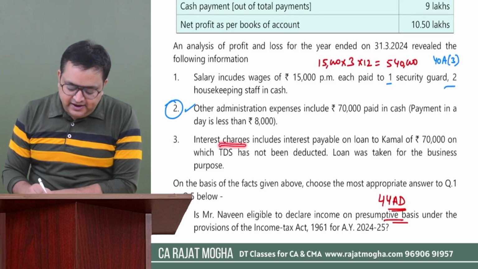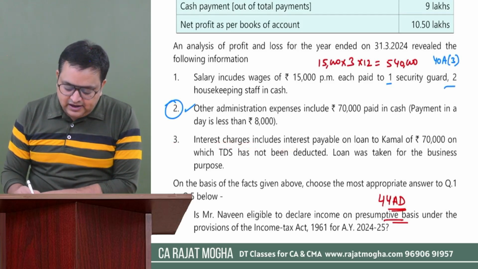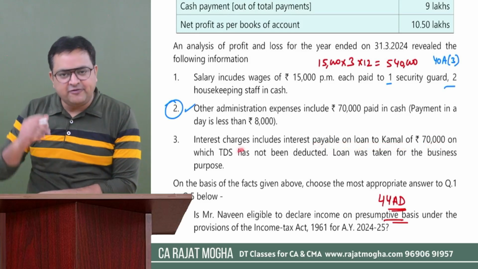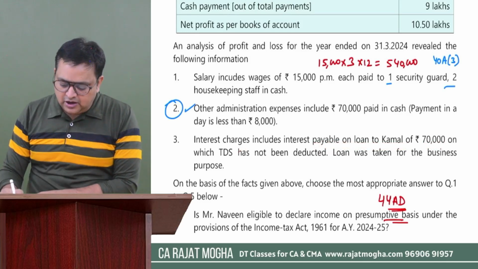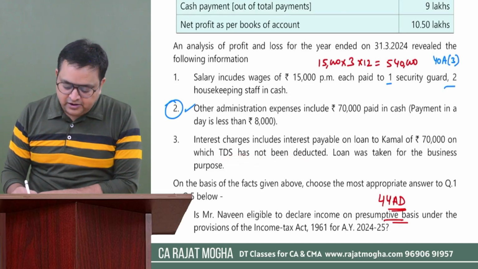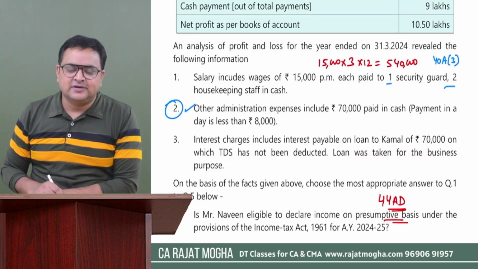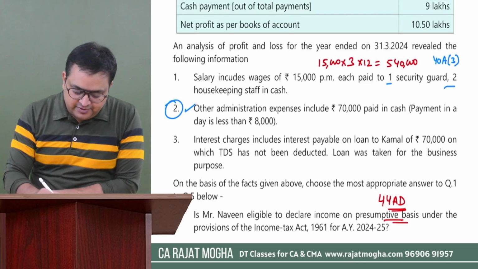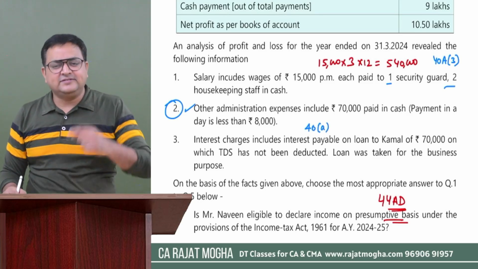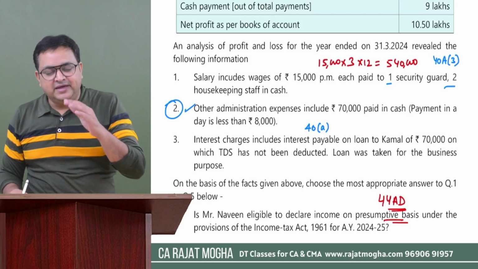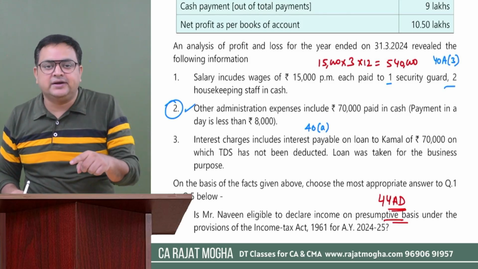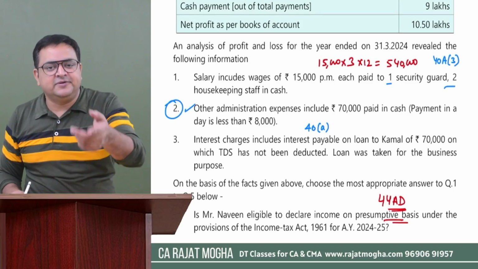Third, interest charges include interest payable on loan to Kamal for 70,000. So we have paid an interest to someone, Kamal. How much? 70,000 rupees, on which TDS has not been deducted. Loan was taken for the business purpose. So we understand, if you remember, the section number is 40 small a. It says, if you are making a payment to a non-resident or outside India on which TDS is required to be deducted, then we know that 100% is disallowed.